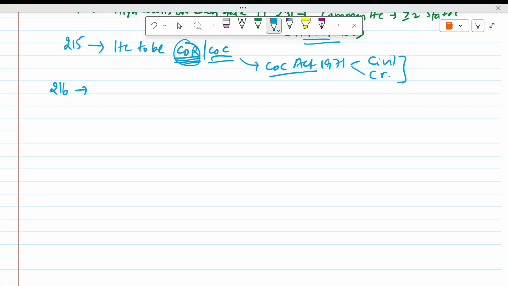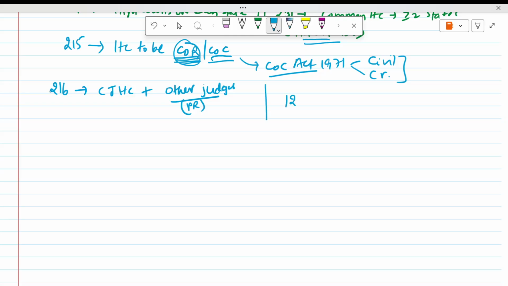It means there is a Chief Justice of the High Court plus other judges. These other judges are decided by the President. This is what is given in Article 216.